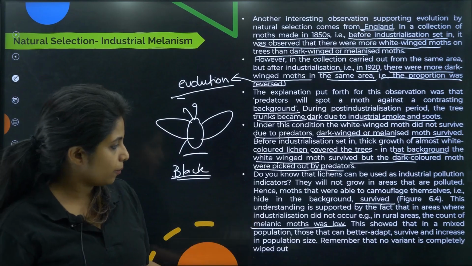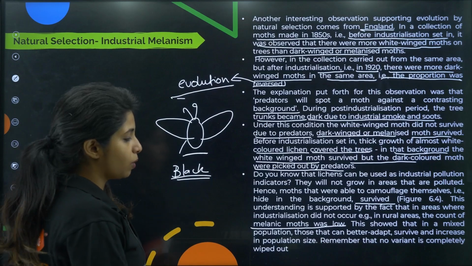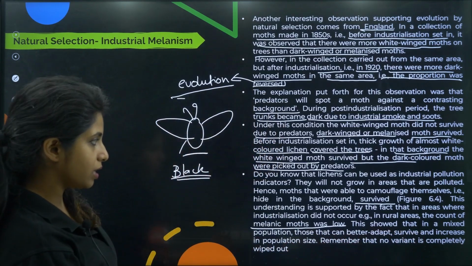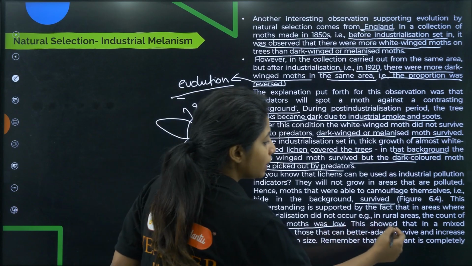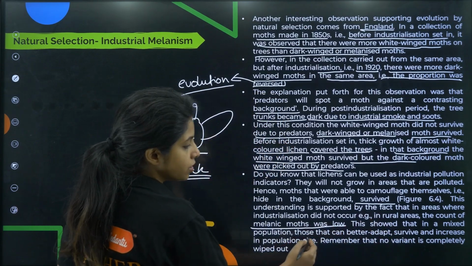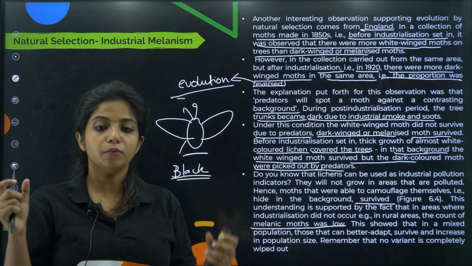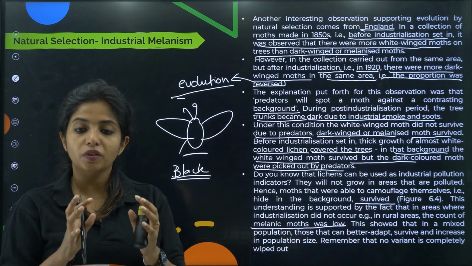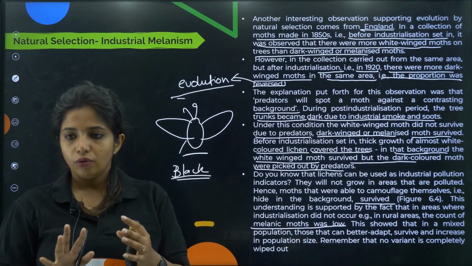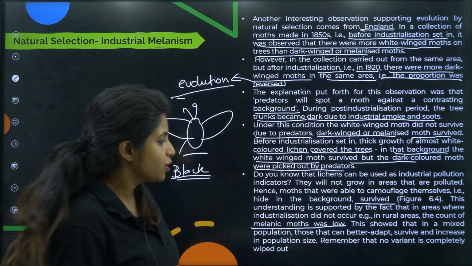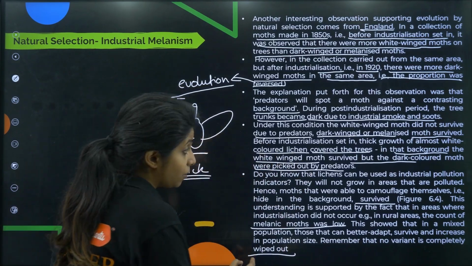Now, this shows that in a mixed population, those that can better adapt survive and increase in population size. It's saying that basically in a mixed population, those of them will survive who have better adaptation. So remember that no variant is completely wiped out. This is also very important.